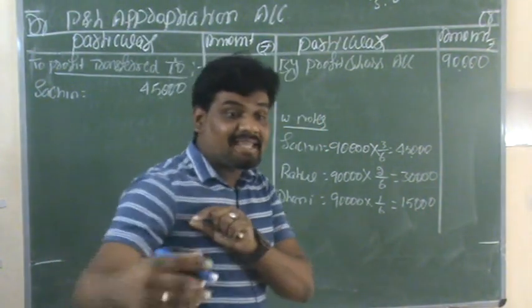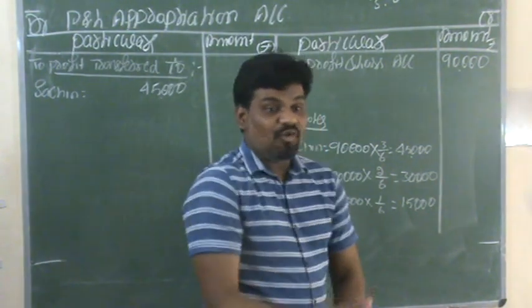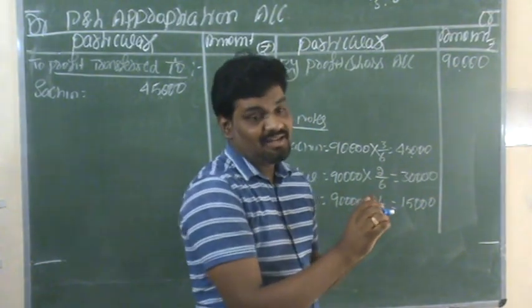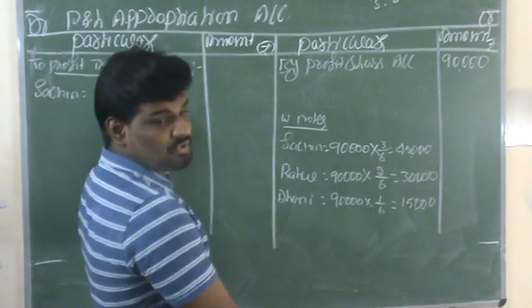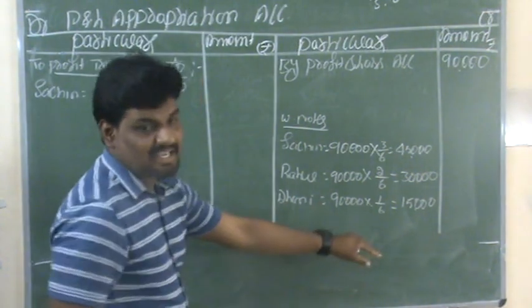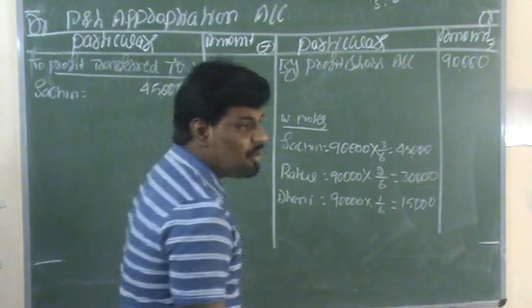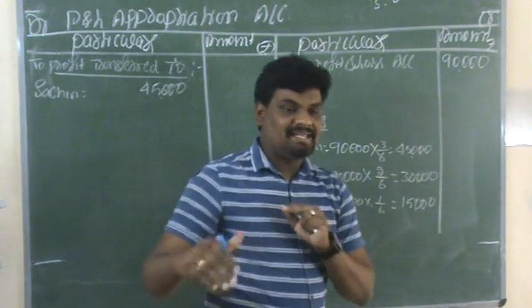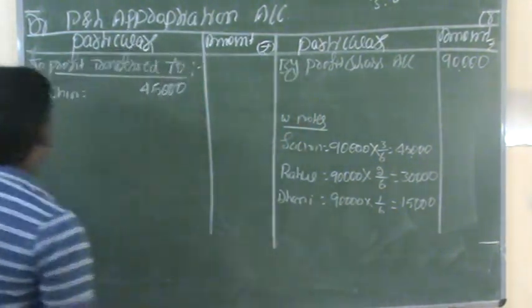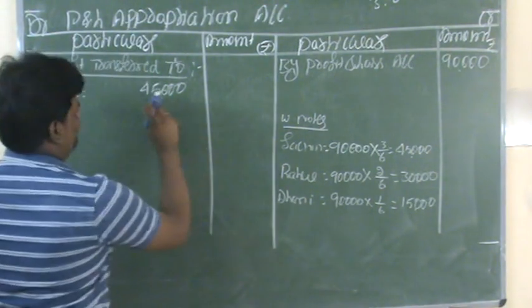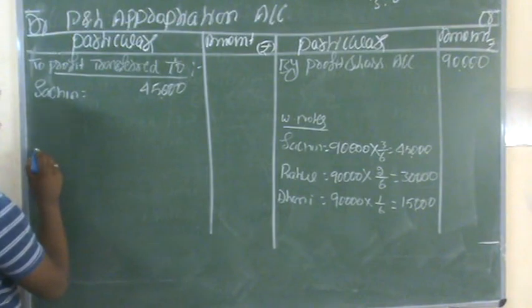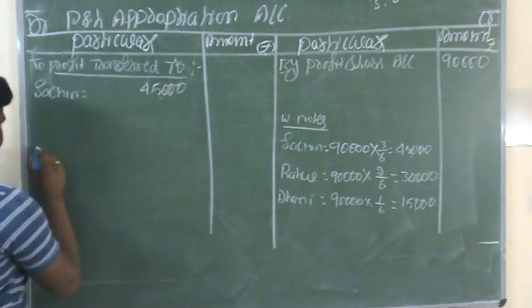The new partner's share of profit is 15,000, but actually they are given a guarantee of rupees 25,000. So in this circumstance, we need to give the deficiency amount. The deficiency amount the old partners need to pay as per the ratio. Sachin's share of profit is 45,000. The next partner, Rahul.